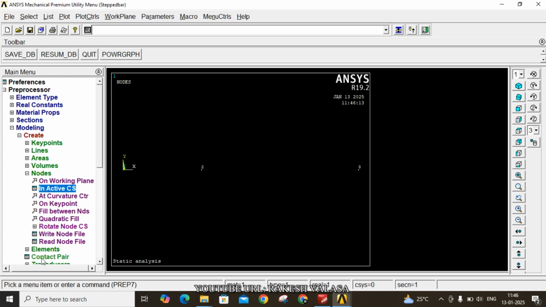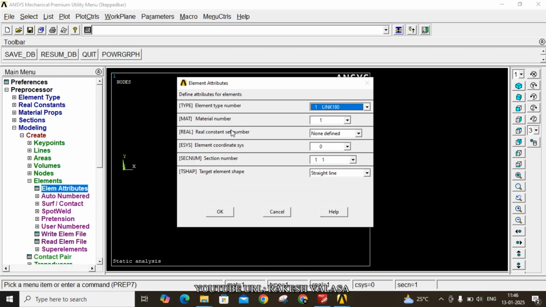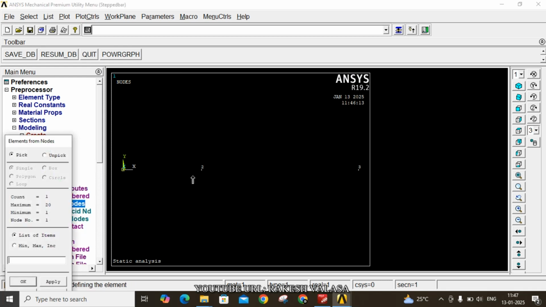Next one, modeling elements, element attributes. This step is very important for solving the stepped bar, because both elements have different cross-sectional areas and different Young's modulus, so that's why you should focus on this step. Element type number is common to two elements. Material number 1. Next, section number 1. Now auto number, thru nodes, join 1 and 2.